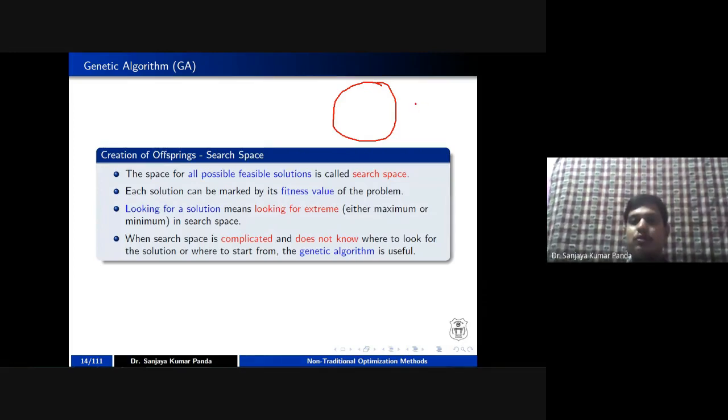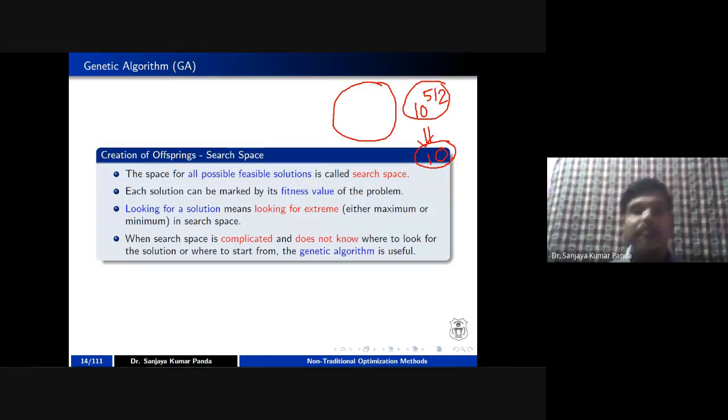Like I told you, without taking 10 to the power 512, I will take only, let's say, 10 chromosomes or 20 chromosomes, and I want to apply all the genetic operators or inheritance operators to these 10 or 20 chromosomes, and whatever solution I get, that solution is a near optimal solution. If you explore 10 to the power 512, you are going to get an optimal solution. But with this 10, whatever solution I get is called a near optimal solution. I may not get the exact solution, but whatever solution I get is close to the optimal solution, right?